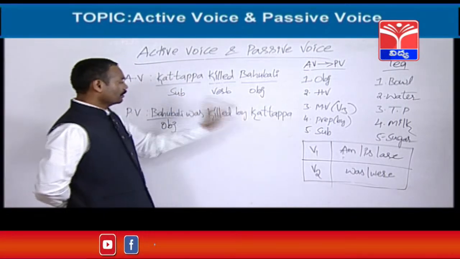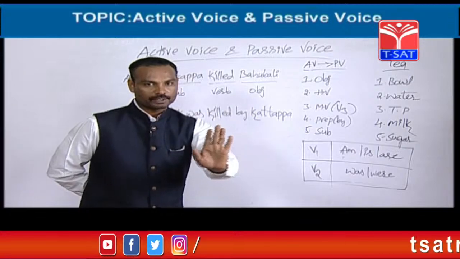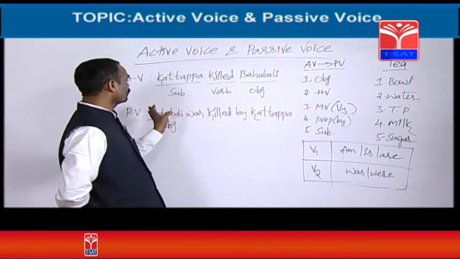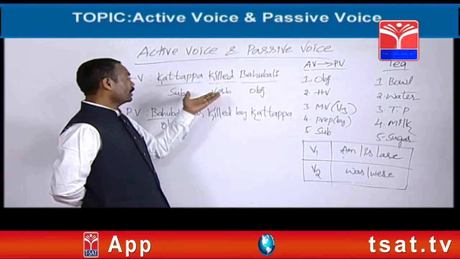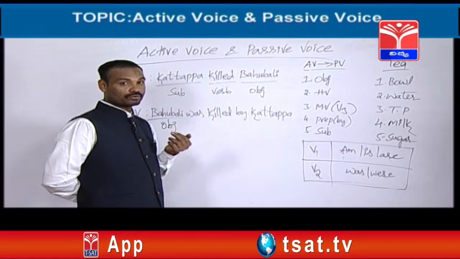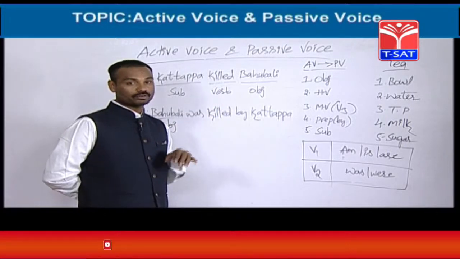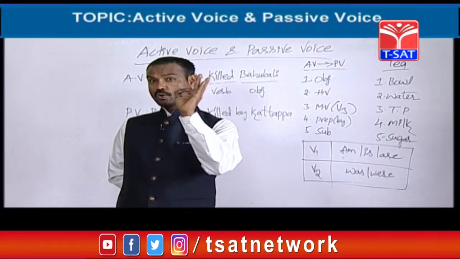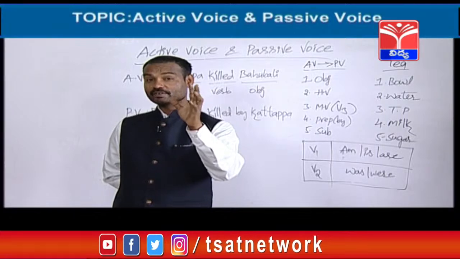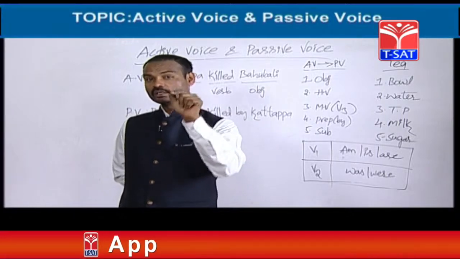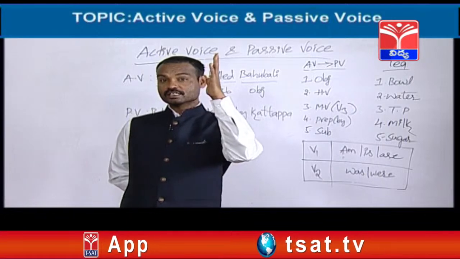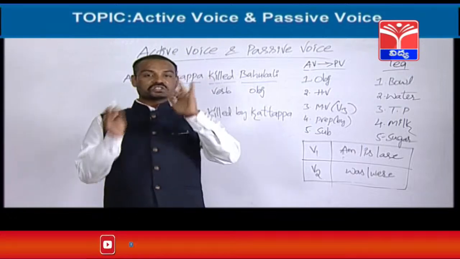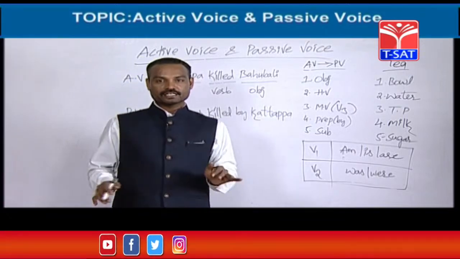That's fine, right. Next, the preposition, that is by. In 90% of examples, in 90% of times, we can use only by. Next, what last? Subject. How to find out the subject? You should go to the verb. After going to the verb, you should ask a question with who: who killed? Whenever you ask a question with who, you will get one answer. That coming answer is called the subject. Fine friends, this is the process of changing an activized into passivized.